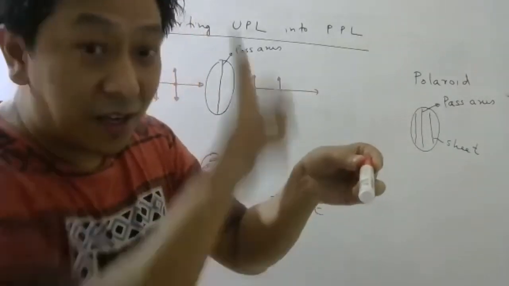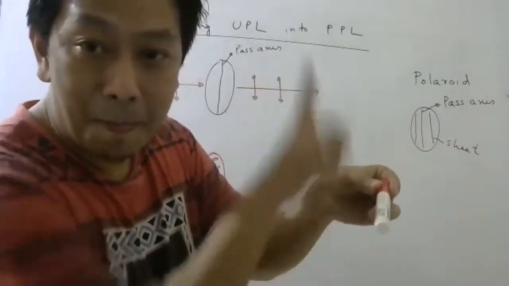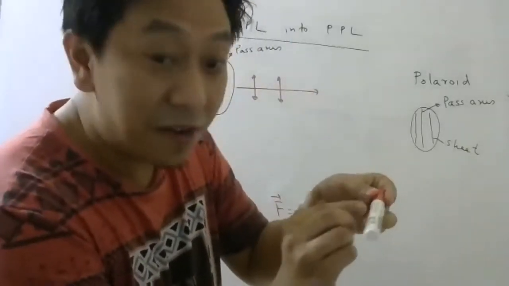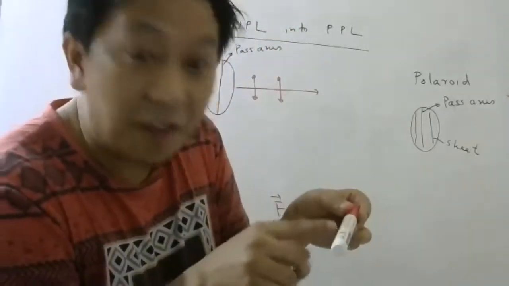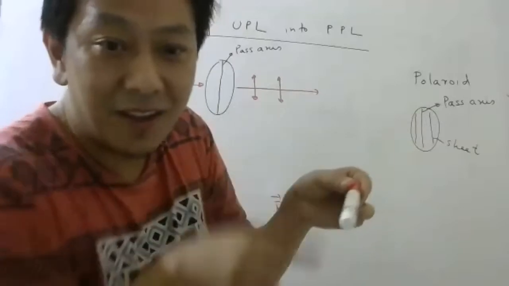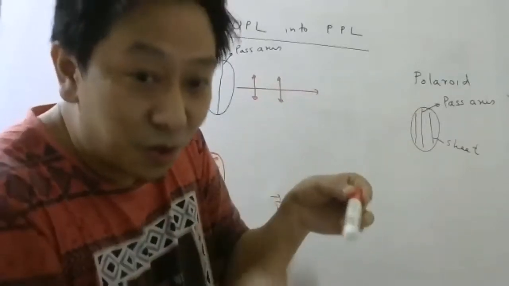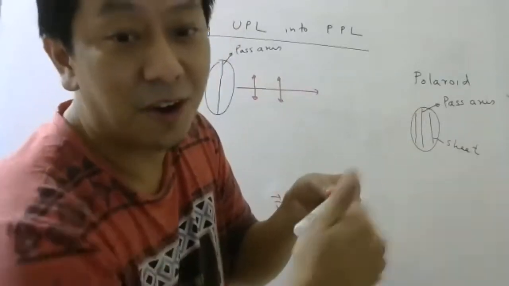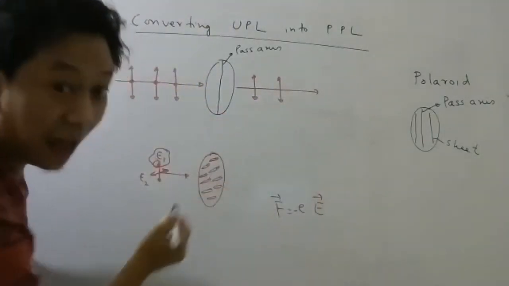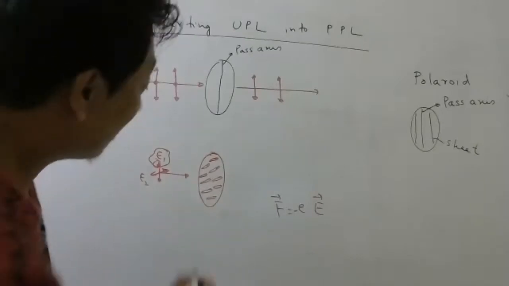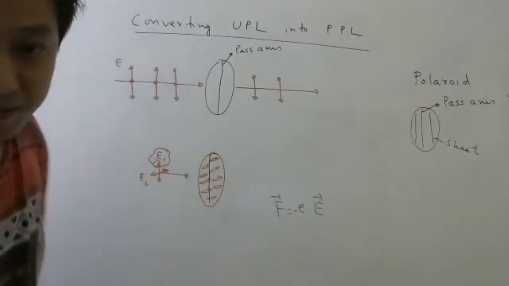But if the electric field comes this way, that electric field will try to make the electrons oscillate. But electrons will say, sorry, we don't have space to oscillate this way. Are you understanding? So that electric field will not be absorbed. Understood? So in other words, if the molecules are aligned this way, then this will be your pass axis.